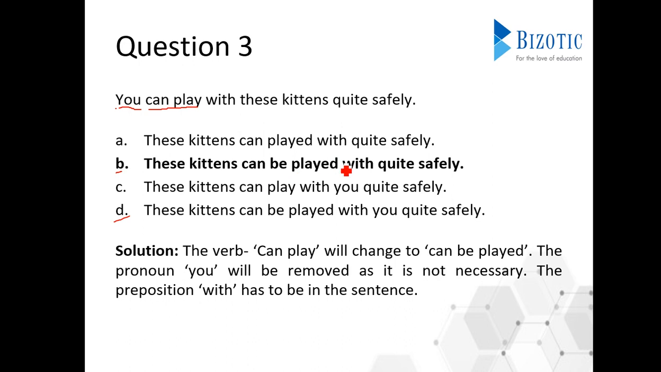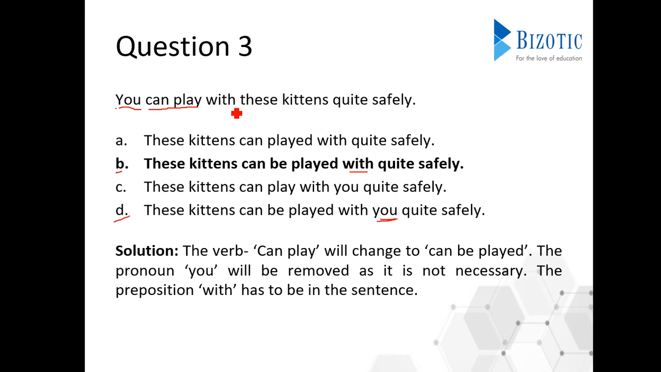So these kittens can be played with quite safely is the correct answer. And here we have these kittens can be played with you quite safely, which just puts you here, which is really not necessary. So you should be removed, and that's why the answer will be B, and the preposition with has to be in the sentence.